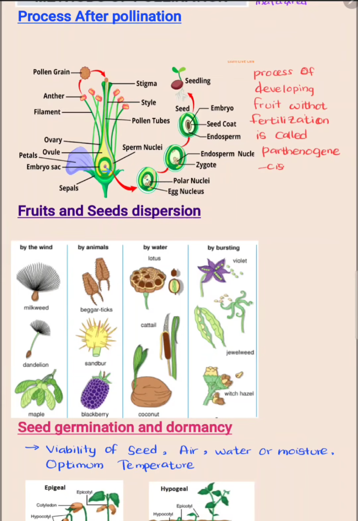The cover of the seed is converted into the testa or seed coat, and the wall of the ovary is converted into the pericarp of the fruit. Sometimes the sepals are not worn out. For example, brinjal, chili, mangosteen: after the fruit is grown, the sepals can be seen on those fruits because they are not worn out.